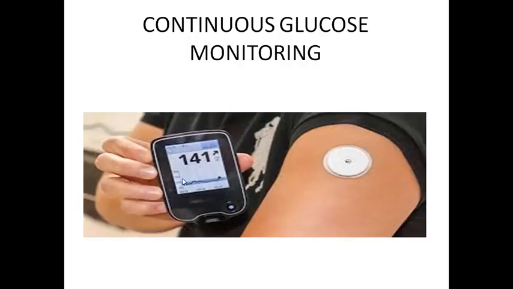Now there are several apps which you can download on your mobiles, and these sensors can be connected to those apps, and they will give you continuous glucose monitoring. These CGMs have revolutionized glucose monitoring.